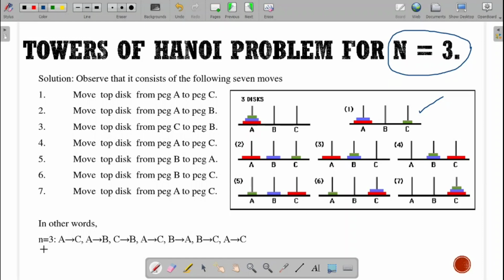For the 3 discs, I made 7 movements. What are the 7 movements? The first movement is from A to C. The second is from A to B. The next is from C to B. The next is from A to C. The next is from B to A. The next is from B to C. The next is from A to C. Fine, I hope you are following.